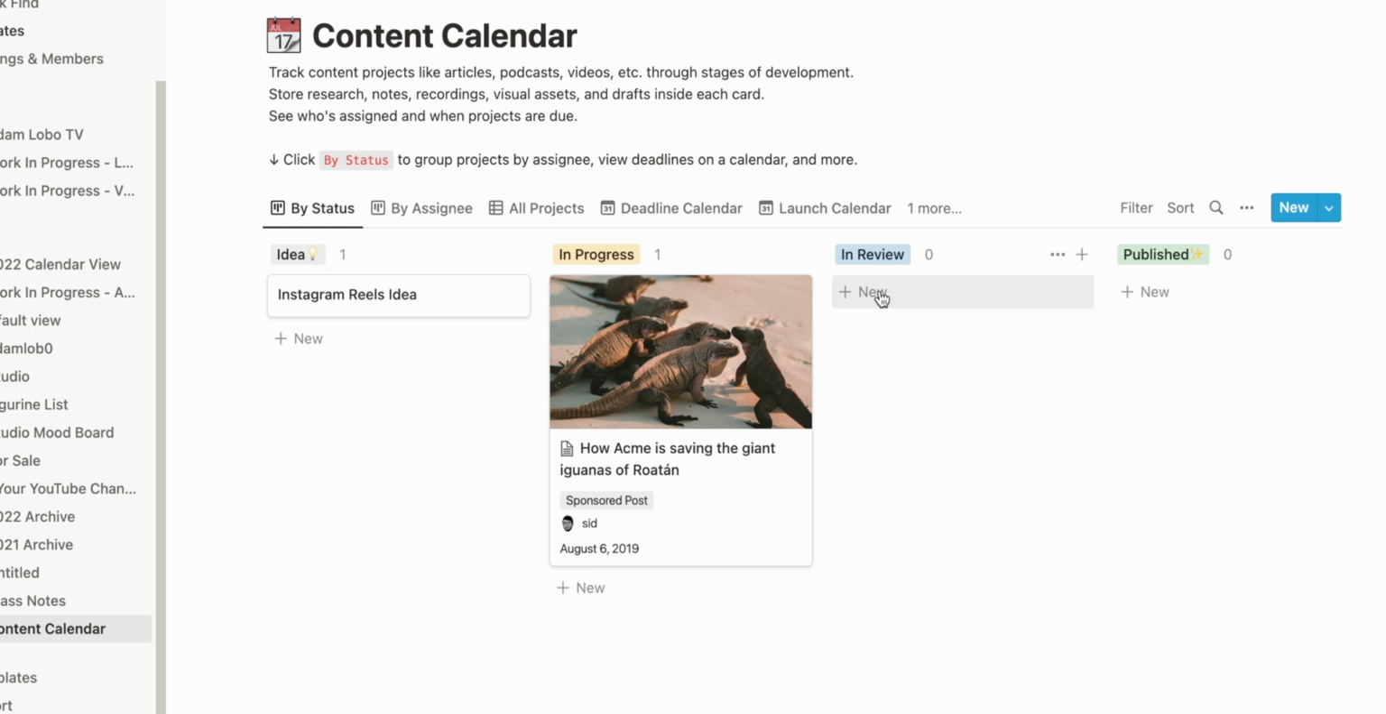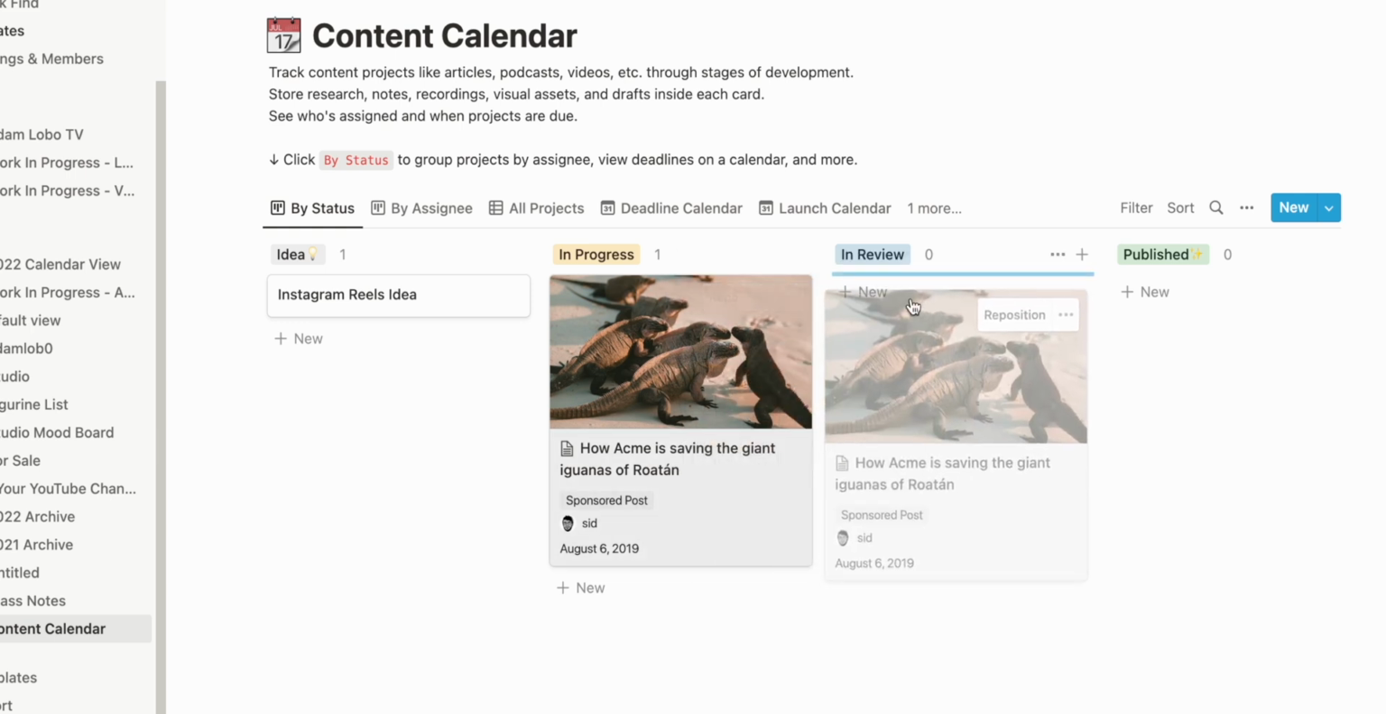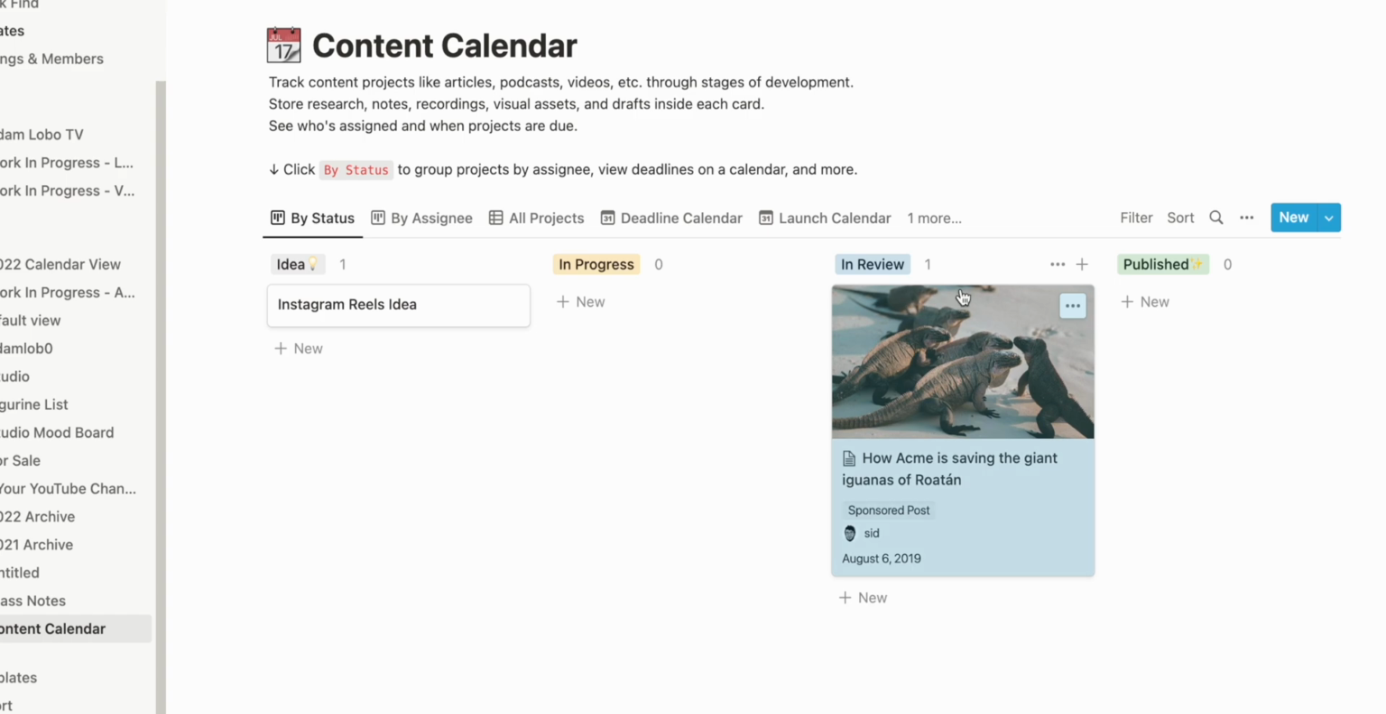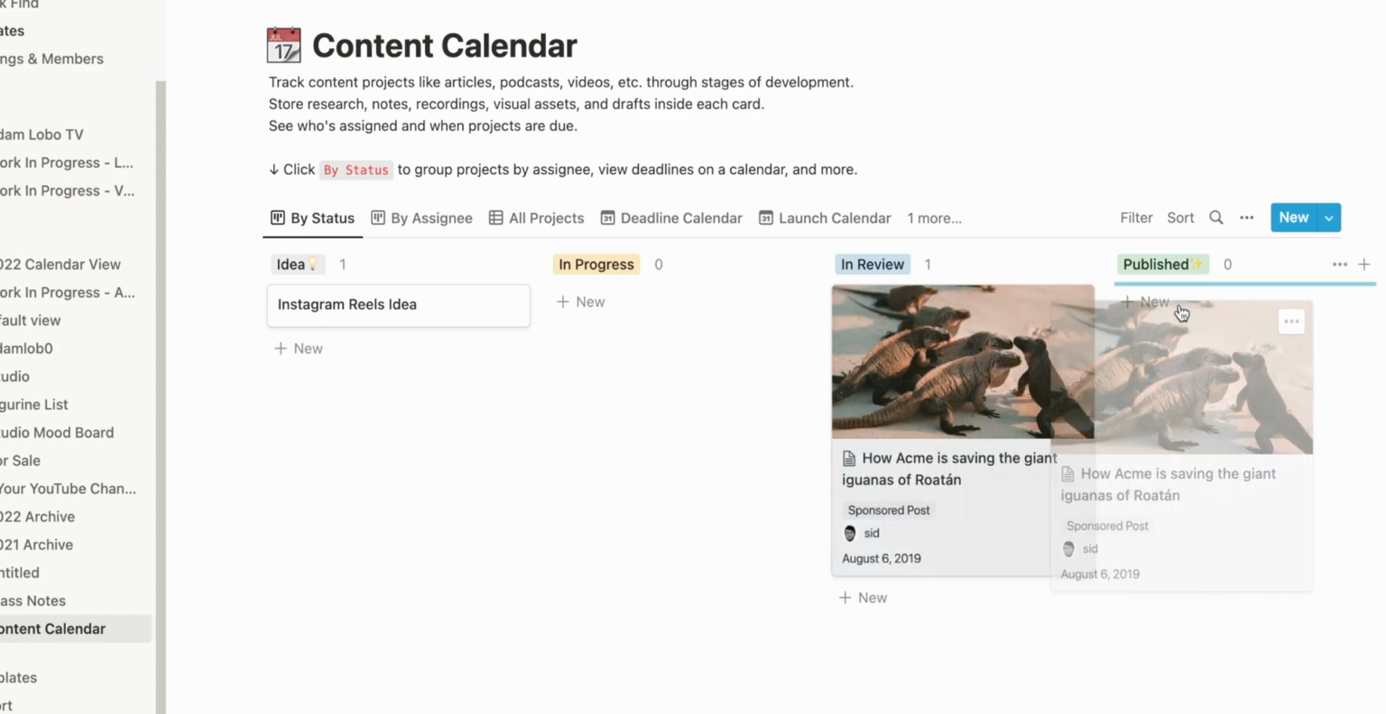And after it's done, you can put it to publish, which you can always take this and drag into in review. And once it's done, you can drag the similar content and put it into publish. It is endless on what exactly you can do with these available templates already.